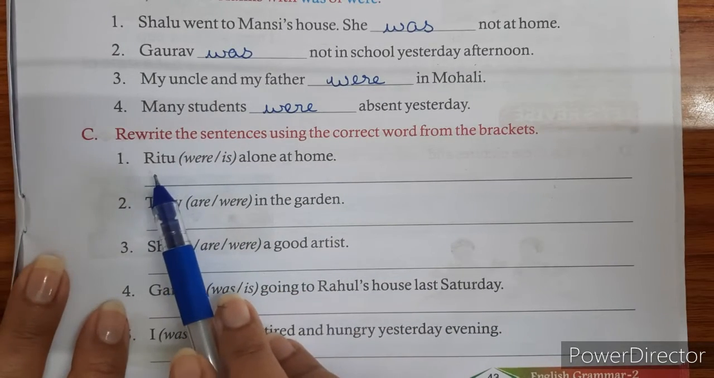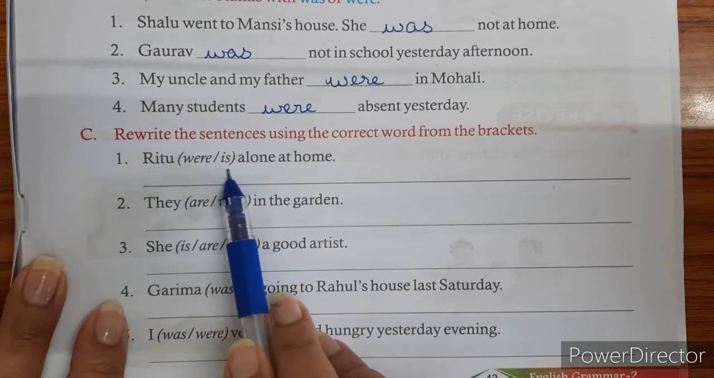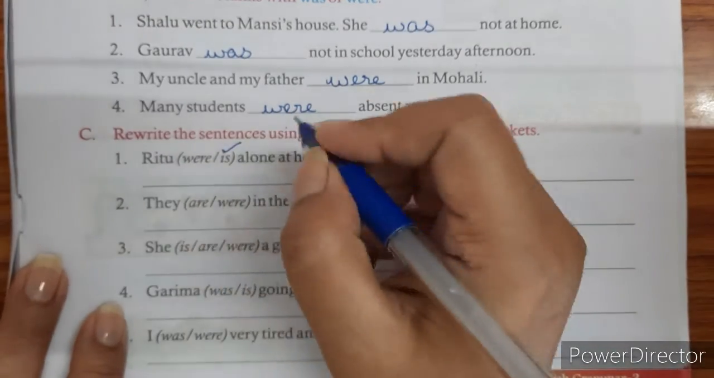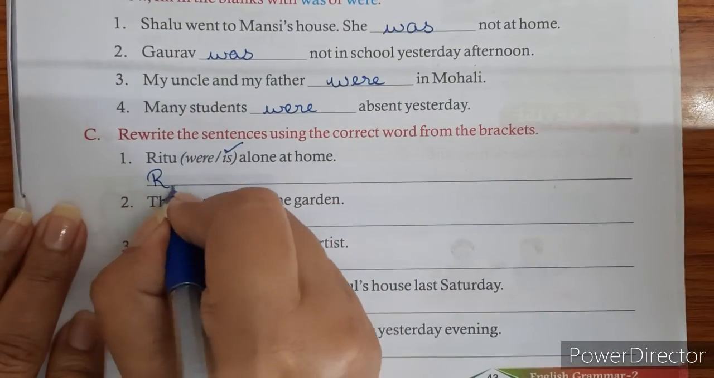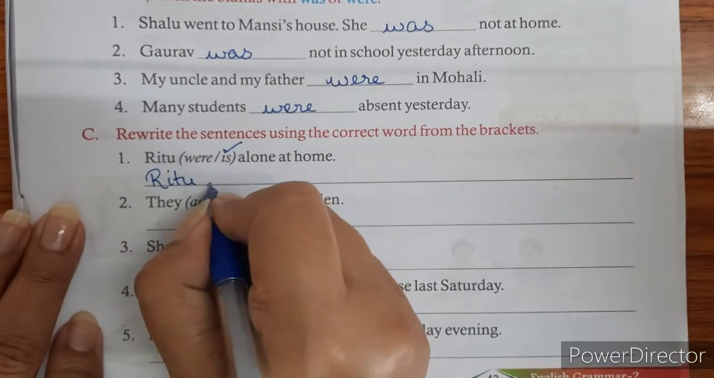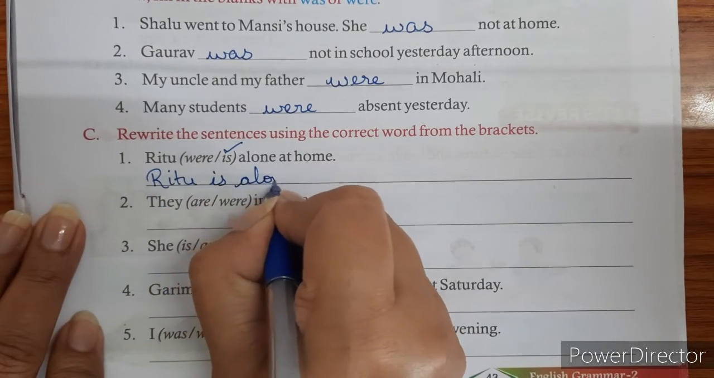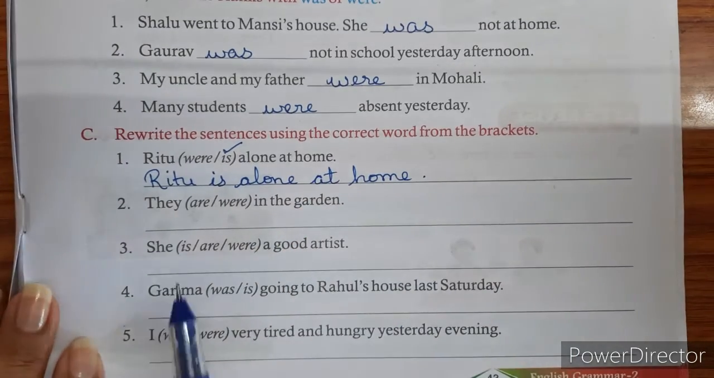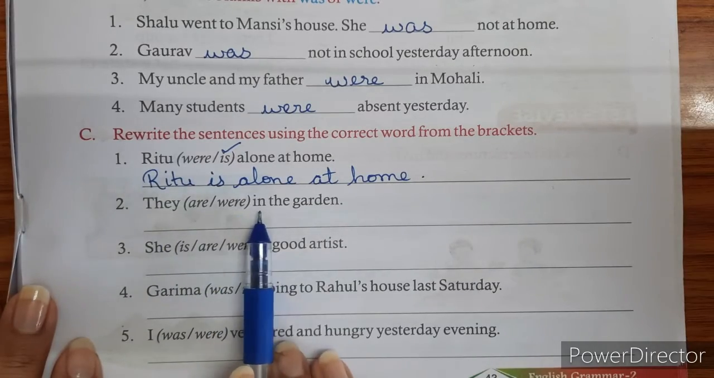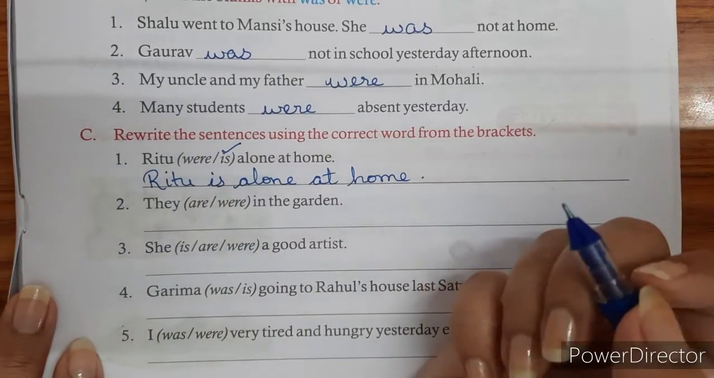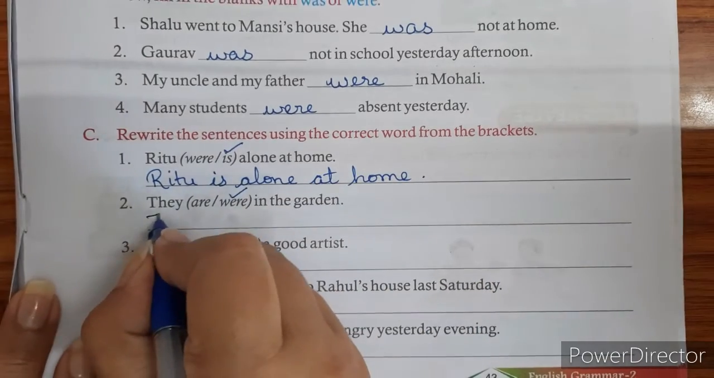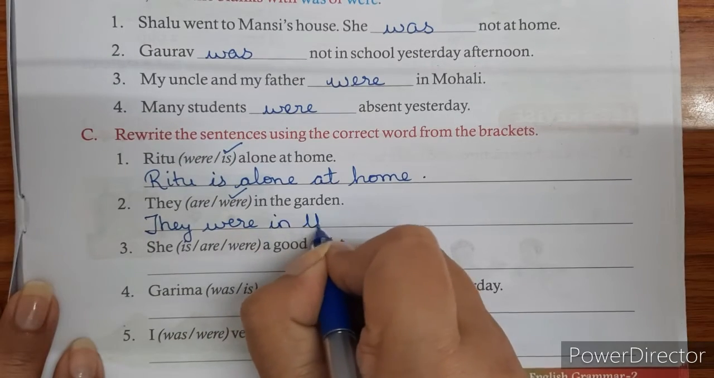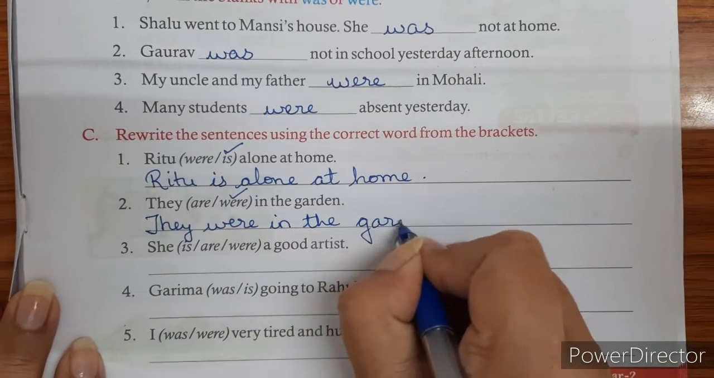So, sentence number 1. Ritu is alone at home. So, we will choose Ritu is alone at home because at present she is alone at home. She is alone at home. Next, they were in the garden. So, we will write they were in the garden.